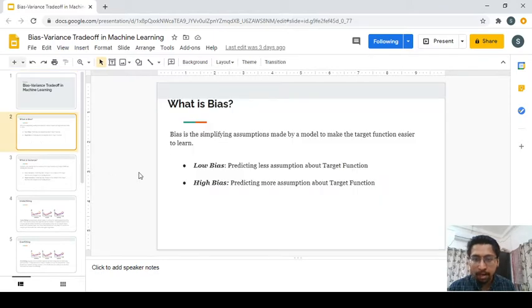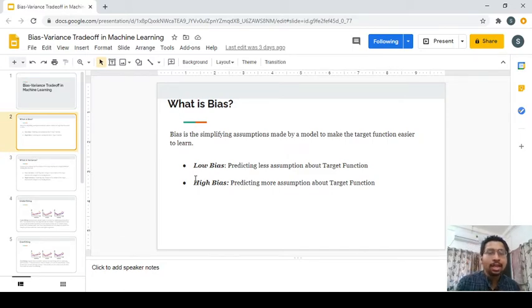So what is actually bias? Bias is a simplifying assumption made by a model to make the target function easier to learn. I will explain with a scenario. Suppose you have a data set and it's a regression problem, and your target variable is price. One instance for that price is 100, and the model gave you a prediction of around 80. Another model gave you a prediction of around 101. Another model gave you a prediction of around 90.